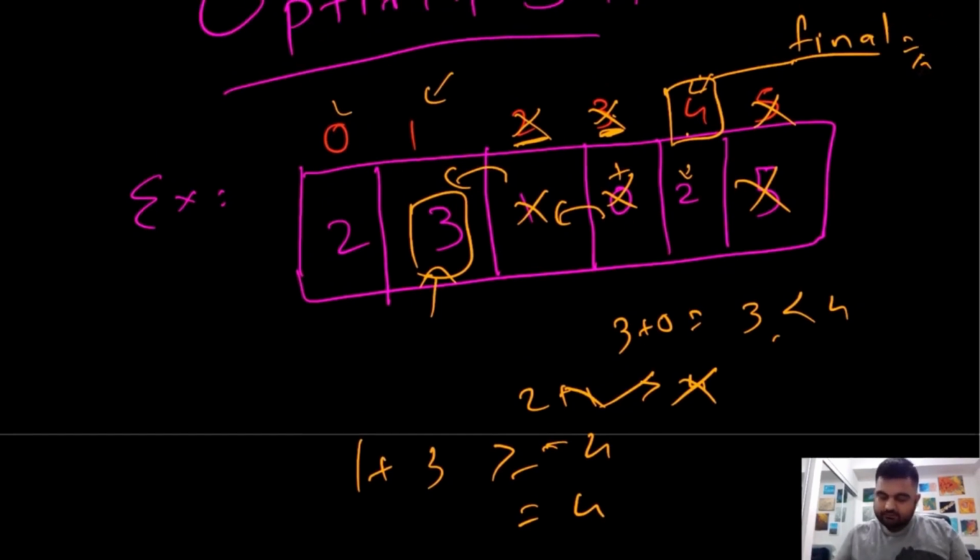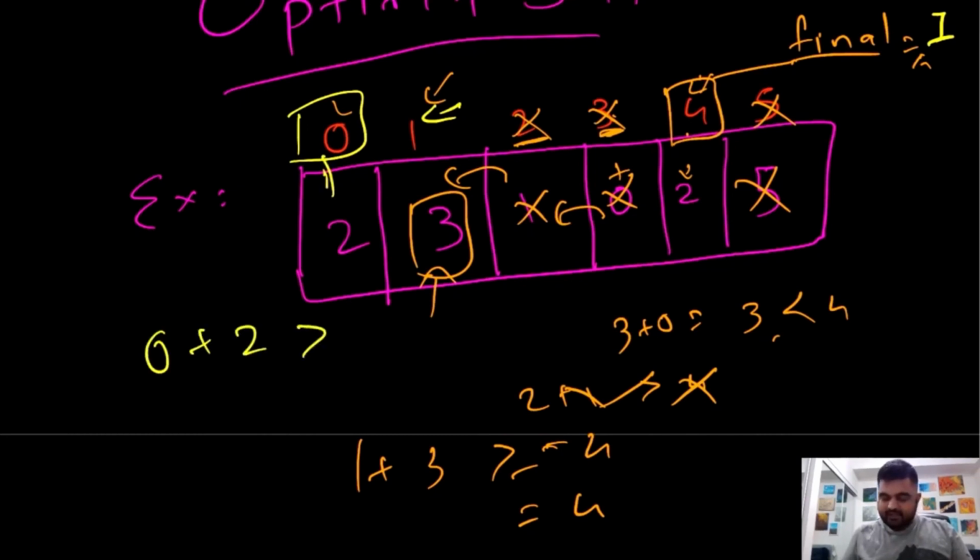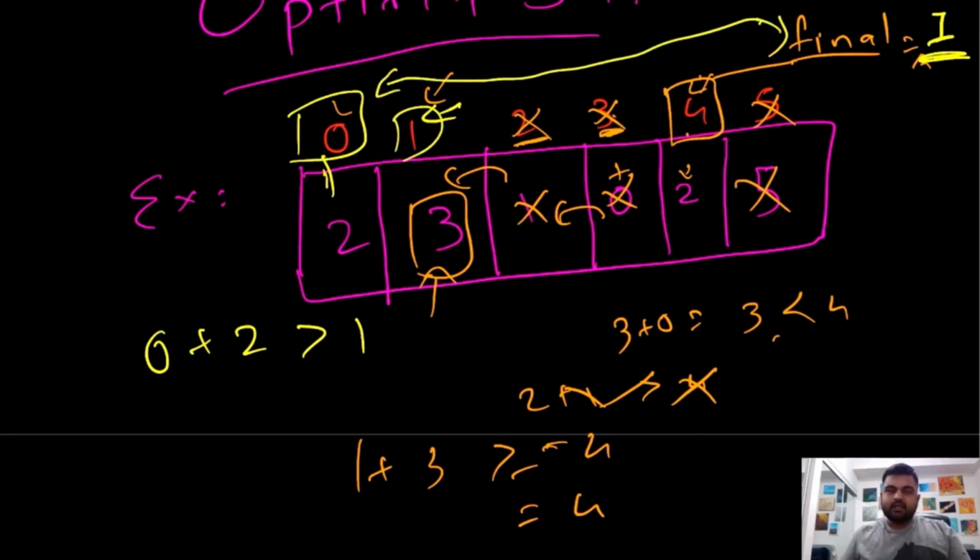So now we know this information, which means that we can update the value of our final again. So now the value of our final would become 1. And now at this 0th position, we need to check whether we can reach this 1 or not. So over here the sum of these two values becomes 0 plus this is 2. So 2 is definitely greater than the final we have, which is 1, which means that we can reach over here. So the final element would be shifted to this point, and at the end of our iteration the final would be 0. So now the final is 0.